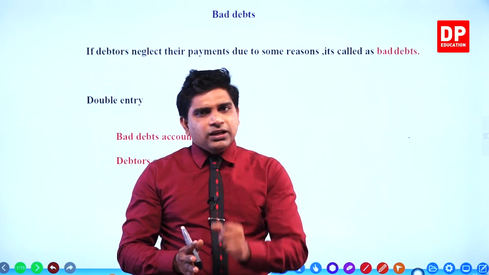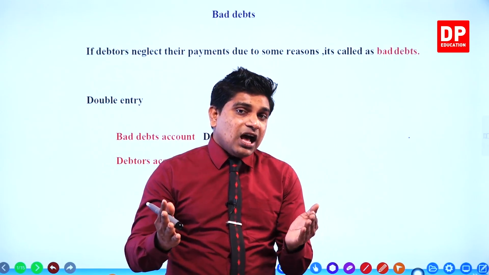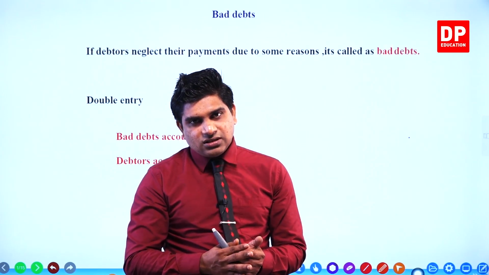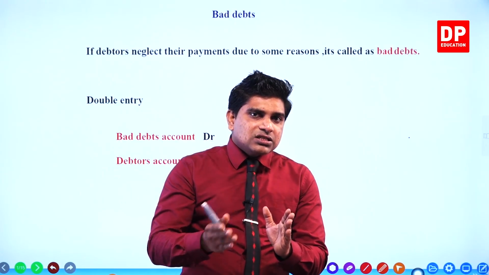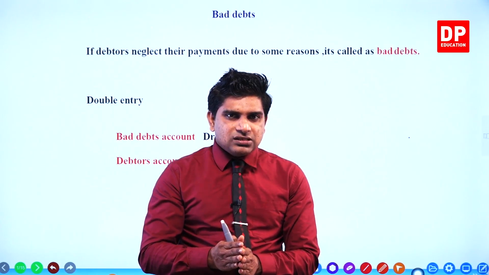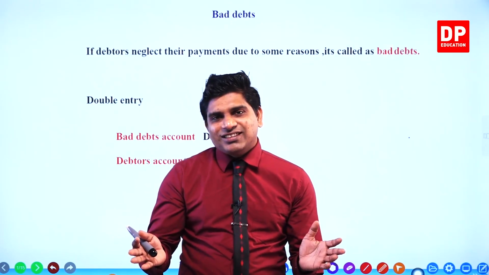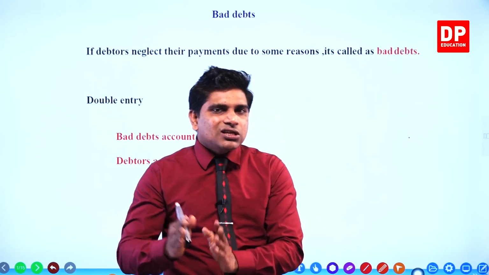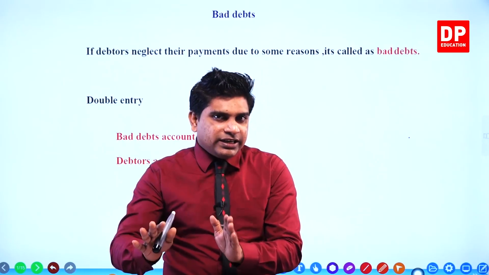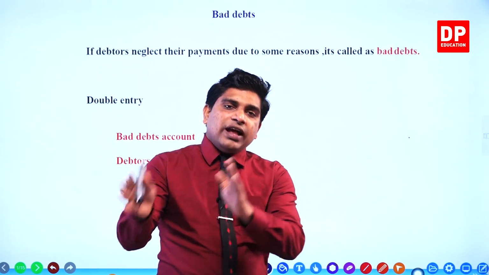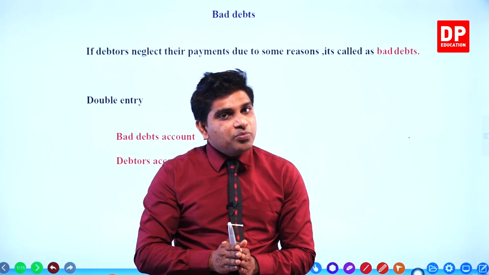Right? Then you think debtors are assets to the business. They should pay money for us. But the problem is, some of the debtors are unable to pay their payments due to various reasons. That portion, that loss, is called bad debts. So we have to remove that portion from the debtors and we transfer that loss to the loss account, the expense account. That expense account is bad debts.